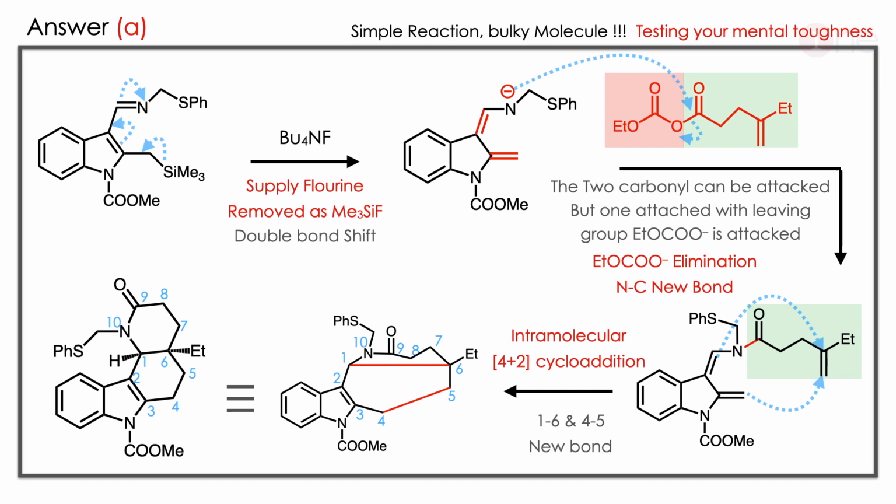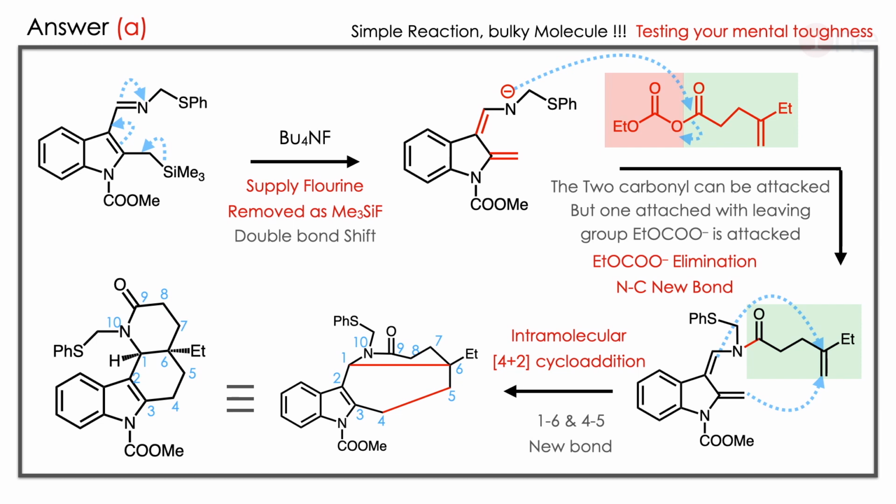The anion is there, then it can attack the carbonyl. Very interesting thing, two carbonyls are there. Which carbonyl will be attacked? The carbonyl with the better leaving group will always be attacked. So the second carbonyl, which is the green one, will be attacked. The red one will be left as a leaving group. EtOCOO will be left there. Then a new N-C bond forms between the C=O and N. So the bond formation is there.